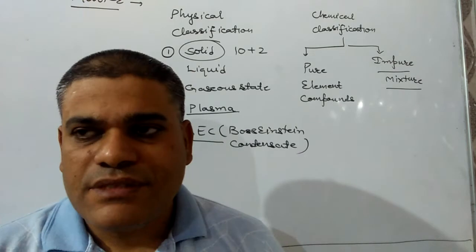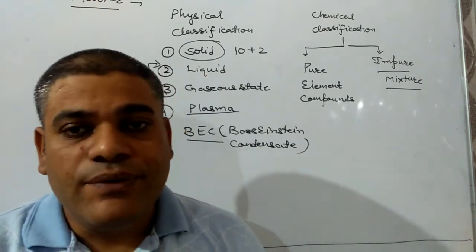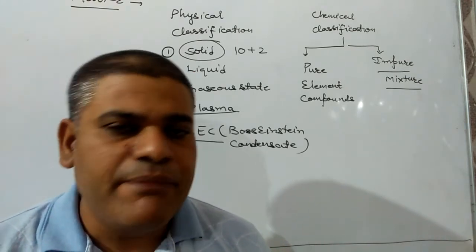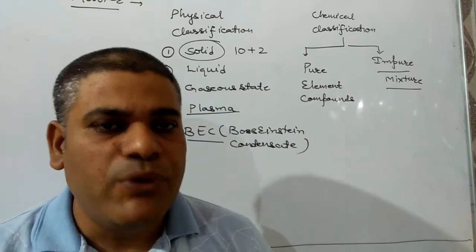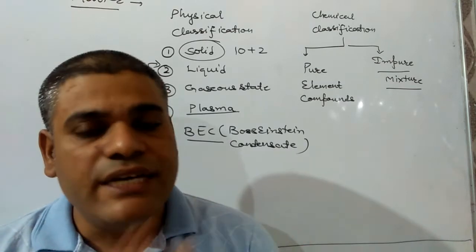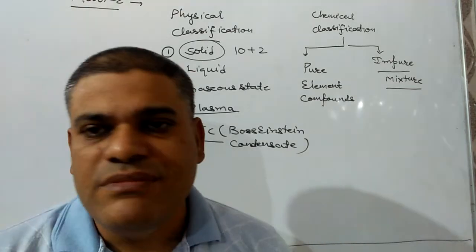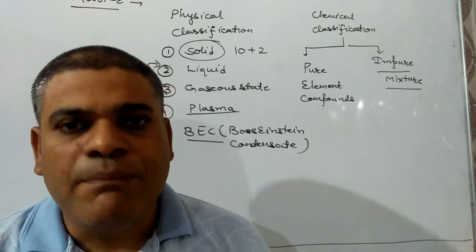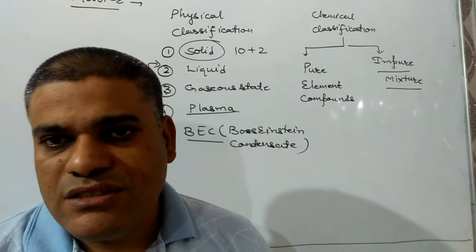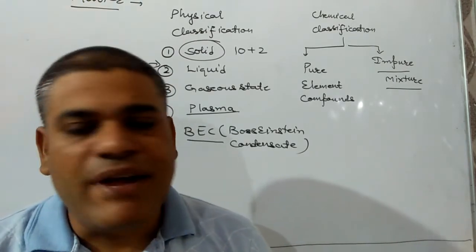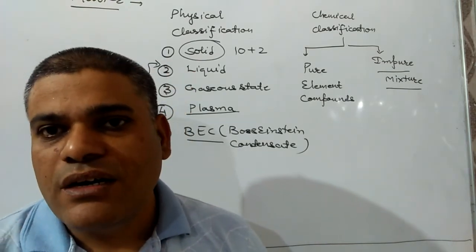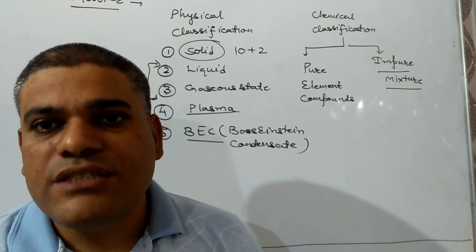Next is BEC. This question was in the 2018 ND exam. What is the latest state of the matter? So it is the Bose-Einstein condensate, and it has been named after the Indian scientist Chandrasekhara Bose. And these are the particles which directly change from gaseous state to solid state. An example of it is dry ice or card ice. Now the question might be, what is dry ice? Dry ice is the solid CO2.